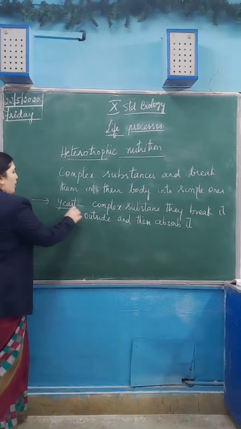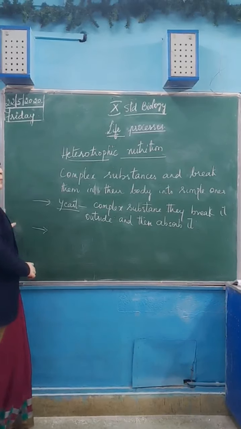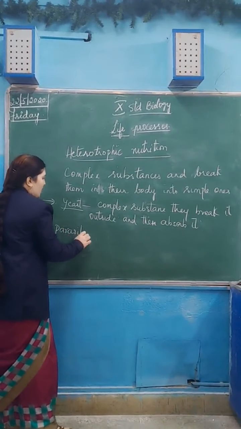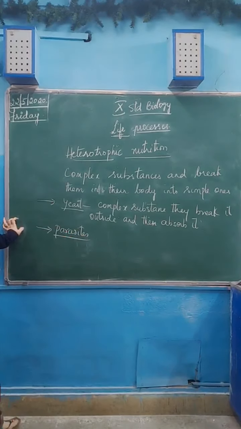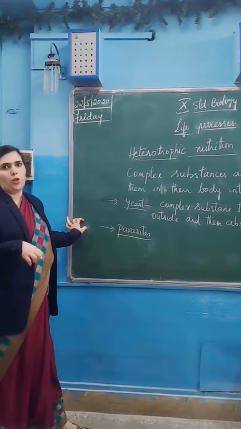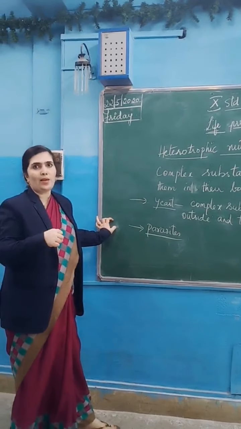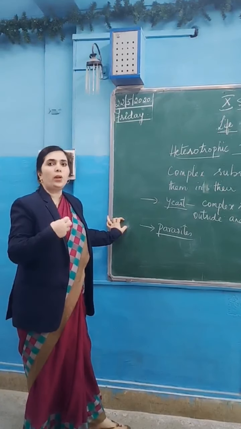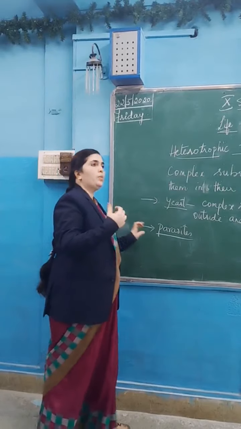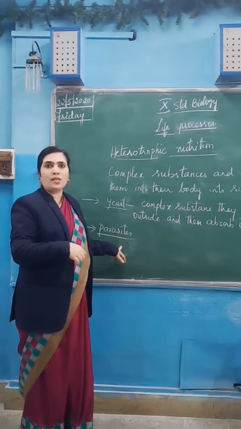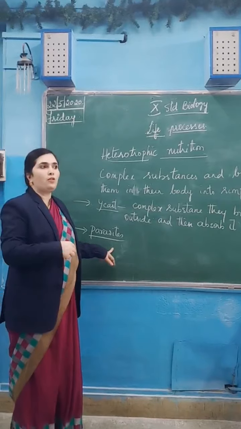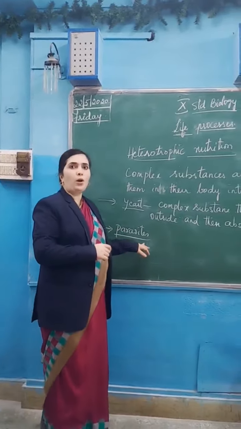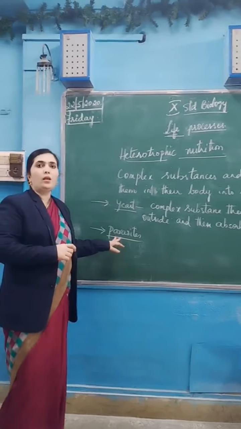Other organisms are parasites. You have many kinds of parasites. On plants also you have parasites. Some worms in our body also are parasites. Leech in our intestine is a parasite. What it does, it takes the nutrients from our body. The already prepared nutrients which are present in our body are absorbed. The worms in our body, the ticks, the lice, all these small insects are parasites on the other organisms.